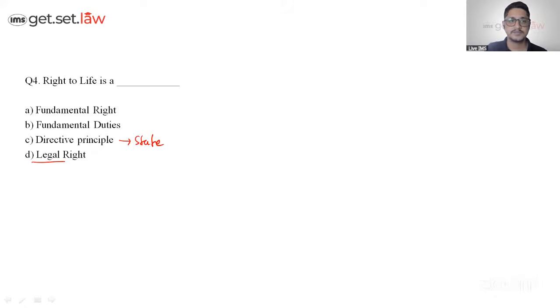This is a question which comes: is it a legal right? So a legal right is basically given under any law, not in the Constitution, not in Part 3. A fundamental right is given under Part 3, which is only for the citizens, and fundamental duties are given under Part 4. And directive principles are given in Part 4, or something, vice versa, something to that.